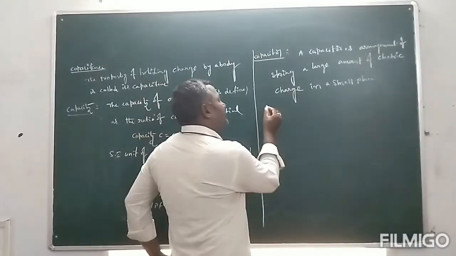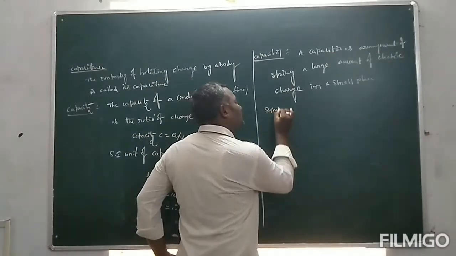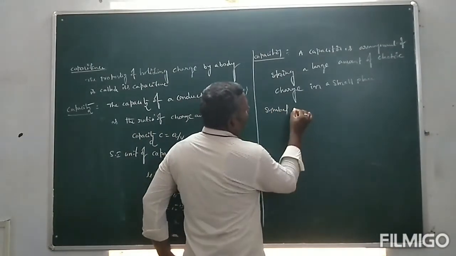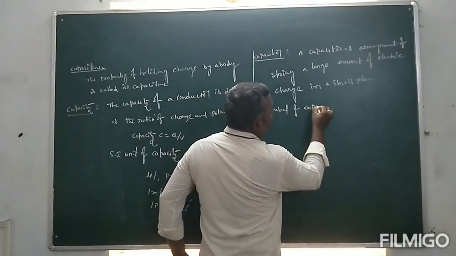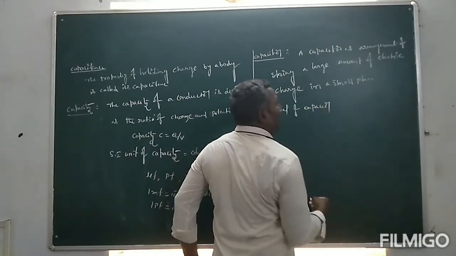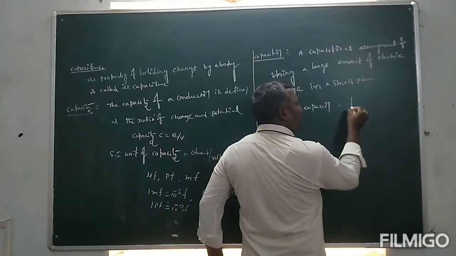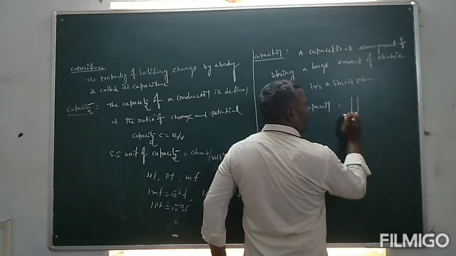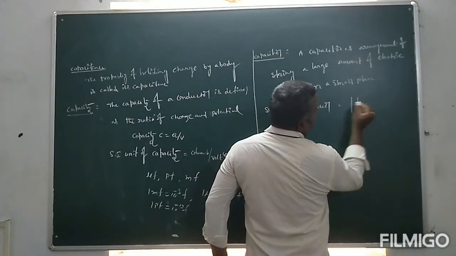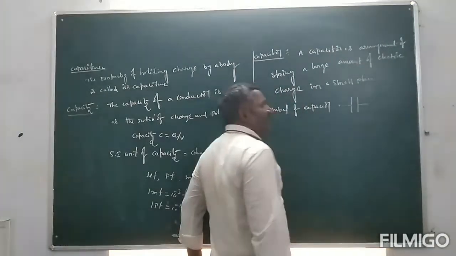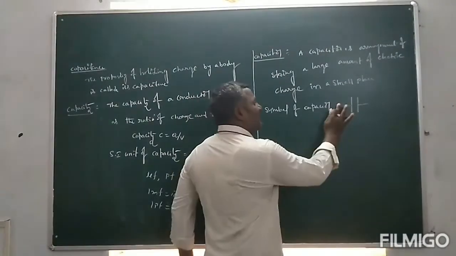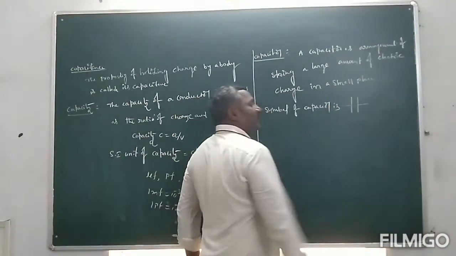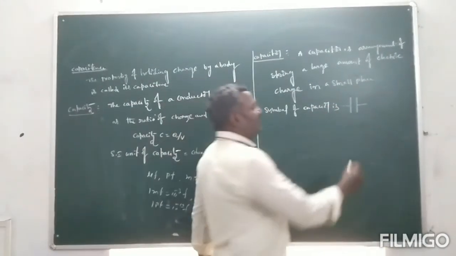Now the symbol of capacitor. This is the symbol of capacitor, and this is said to be fixed.